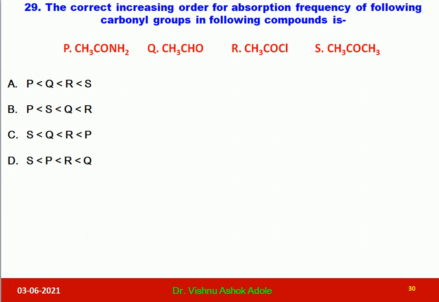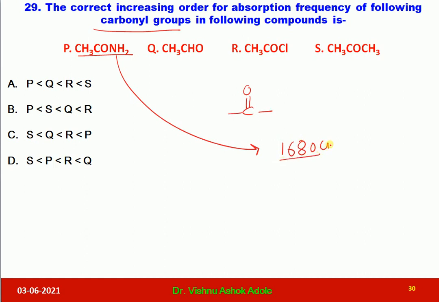Now we are proceeding to the last part of our video. Now the second last question: the correct increasing order for absorption frequency of the carbonyl groups in the following compounds. So we have to arrange the carbonyl stretching frequency in increasing order. Dear student, this is an amide. Amides show carbonyl frequency nearly at 1680 reciprocal centimeter, primary amide.